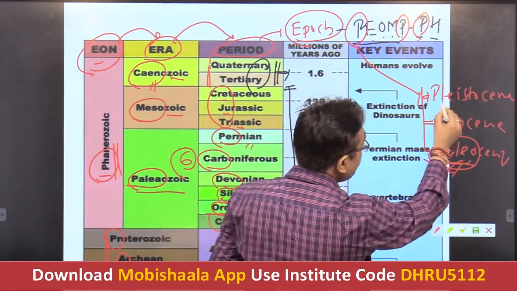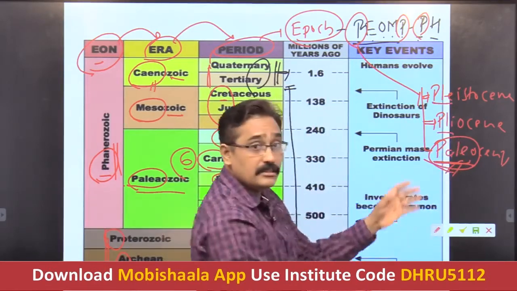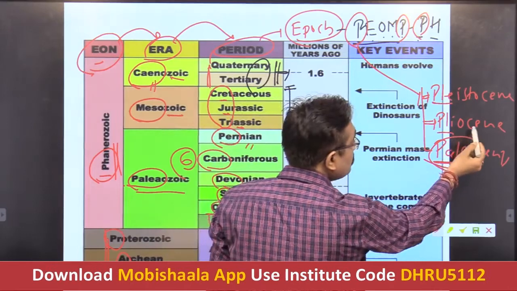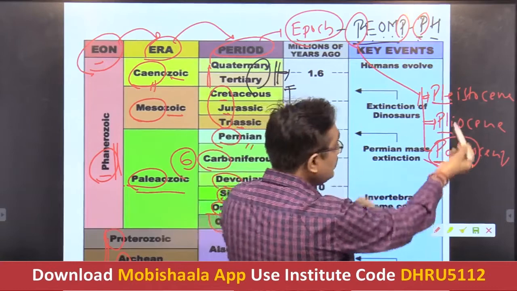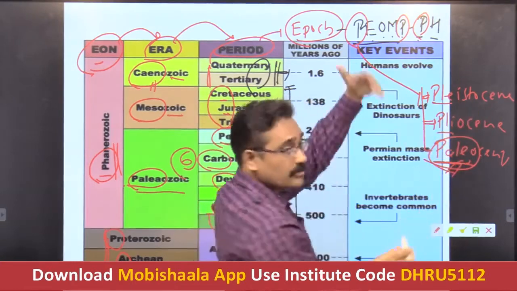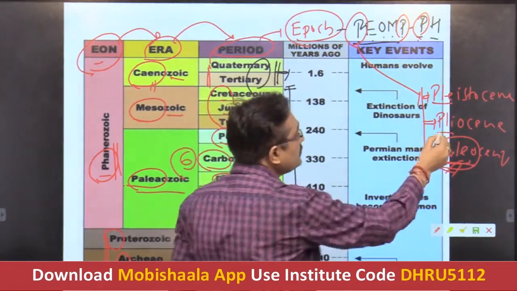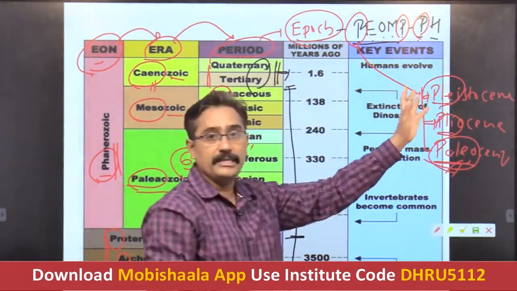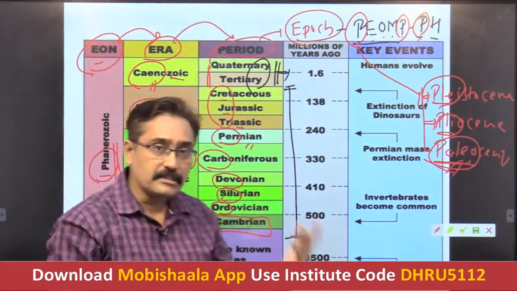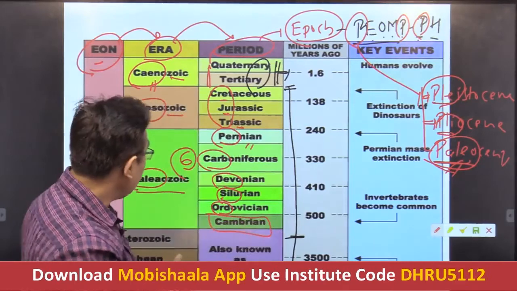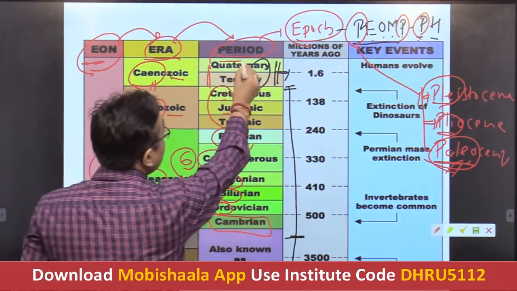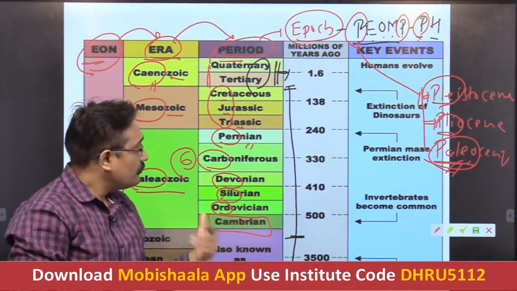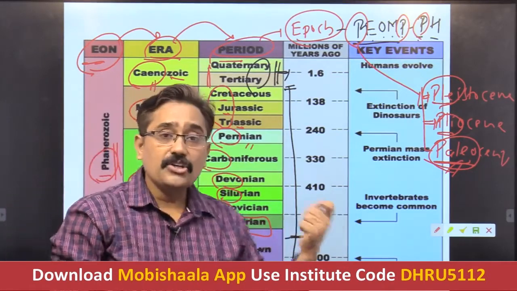Then compare the confusion between Pleistocene and Pliocene. Here there are fewer letters, here there are more letters. So less is at the bottom and more will be at the top. In that sense you can remember Pliocene and Pleistocene, so there will be no confusion. Just spend some time and you will understand it very well. So now we have seen eons, eras, periods, and now we have to study geological history.